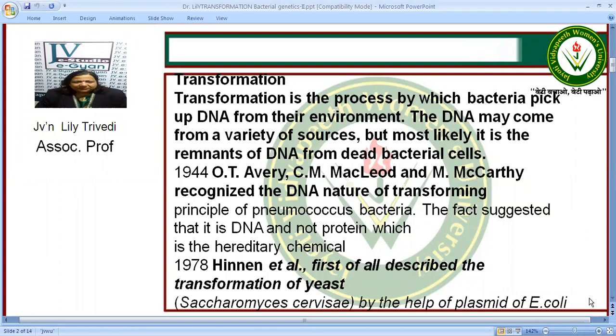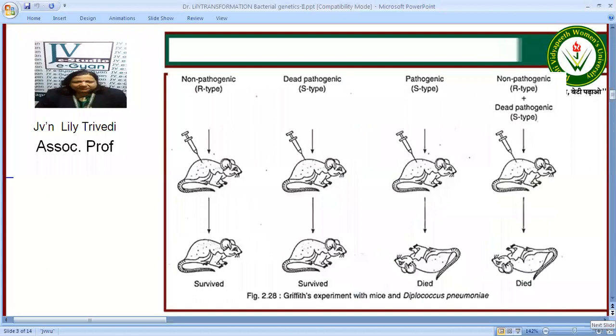Transformation in yeast with the help of plasmid of E. coli was first shown by Hinnen et al. in 1978. Griffith was the first to show it in his experiments with Diplococcus pneumoniae.